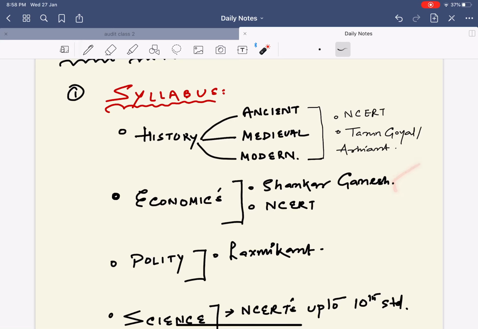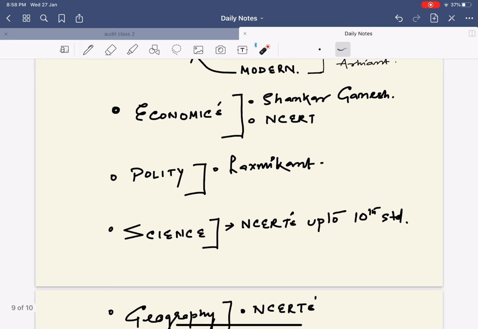In case you can't, then do ask us or join our Telegram group in which we are providing this book. Next, with respect to polity, I would again say that Lakshmikant is the best, because with Lakshmikant you will not just be preparing for the prelims, but simultaneously for the mains. Once this book is over, you can easily prepare for the mains also, and it won't take much of your time. But students who have a problem with Lakshmikant can still prefer Tarun Goel and Lucent.